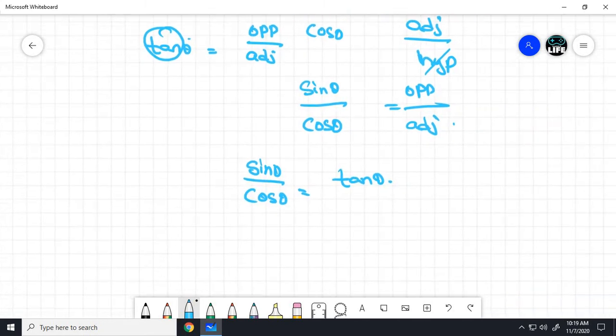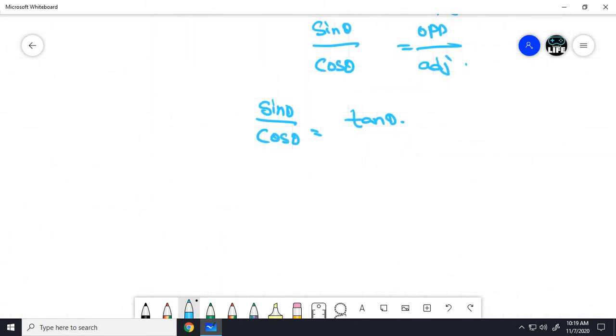In the same manner with the reciprocals: the reciprocal of sin theta is cosecant theta, the reciprocal of cos theta is secant theta, and the reciprocal of tan theta is cot theta. So we can write sin theta by cos theta equals tan theta, and cosecant theta by secant theta equals cot theta. Hope you guys have understood.